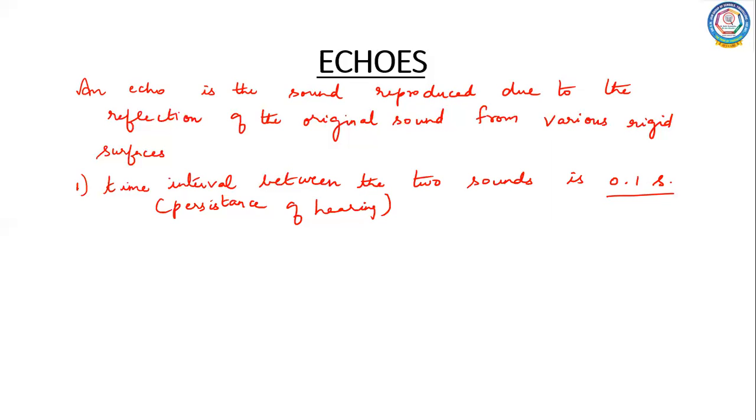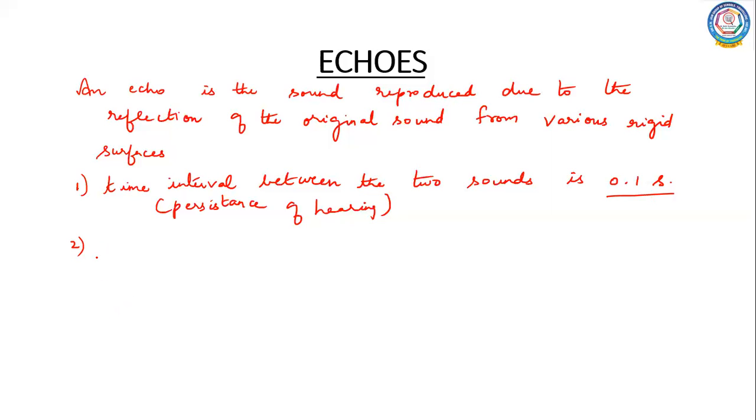Okay, so it stays in our brain, so that you will be able to hear the next sound wave. So the time interval between the two sounds should be 0.1 second, which is nothing but persistence of hearing. The persistence of hearing of humans is 0.1 second. Which means the time gap between the original sound and an echo should be minimum 0.1 second. Only then you will be able to hear an echo. And the second one is the distance.